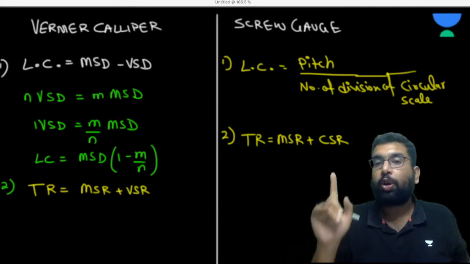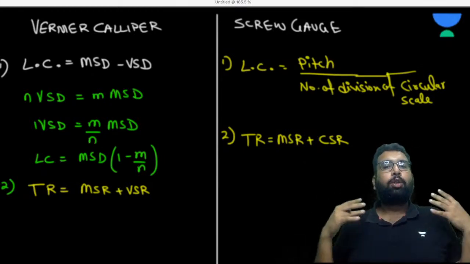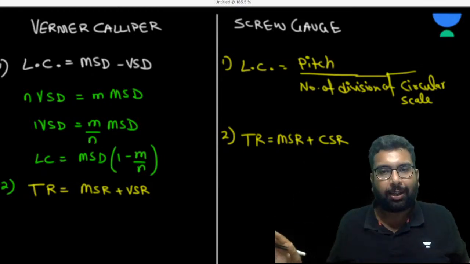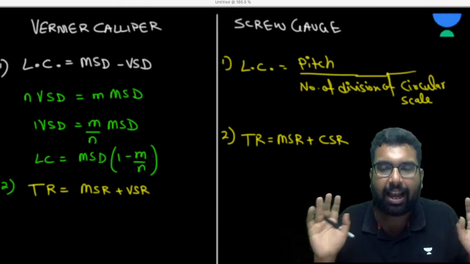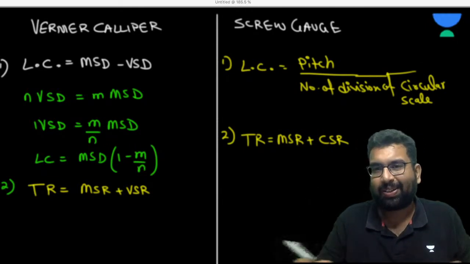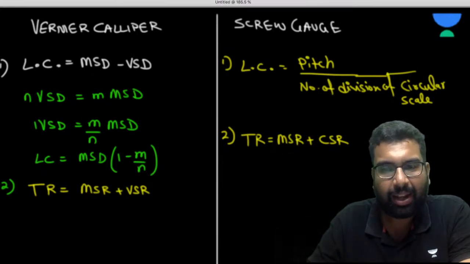Now, there is one more concept of zero error, but that is not very much asked, so I'm not covering it in this session. For that, you can see again the sessions of vernier caliper and the screw gauge. I think that in this session, I have given you a complete revision.